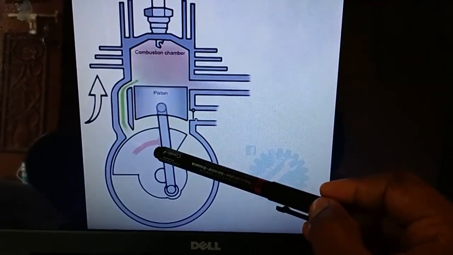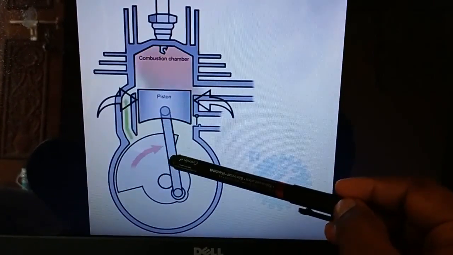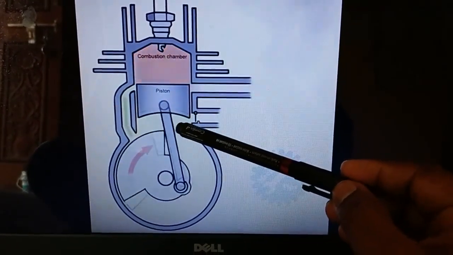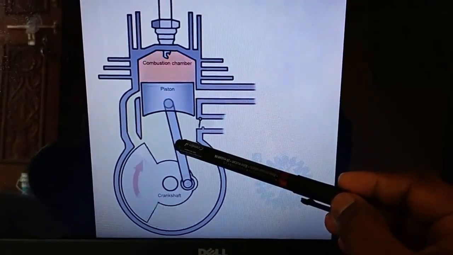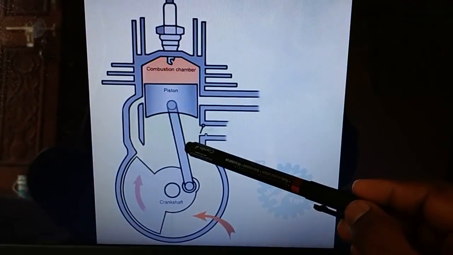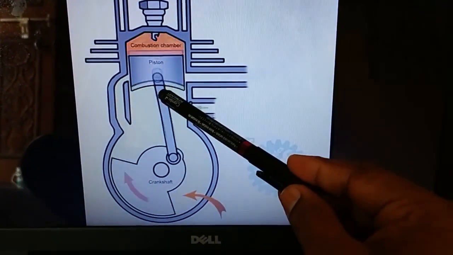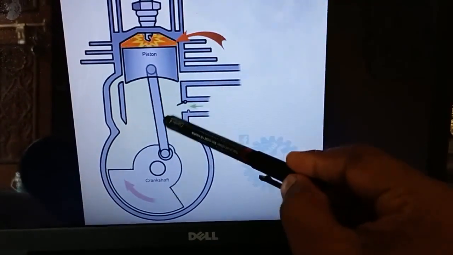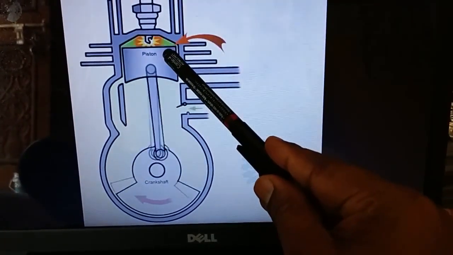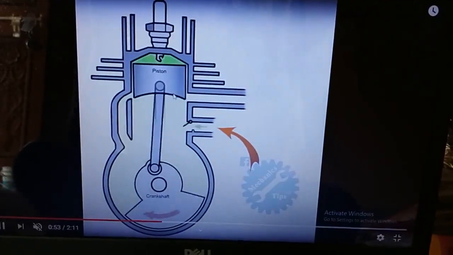So here is the working mechanism of the two-stroke diesel engine. See here, in a two-stroke cycle engine, generally we have two strokes, first stroke and second stroke. So what happens in the first stroke? The piston moves from BDC to TDC.